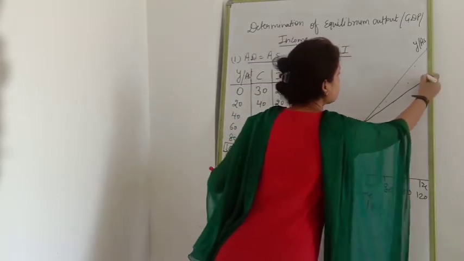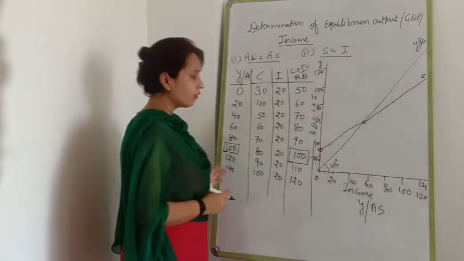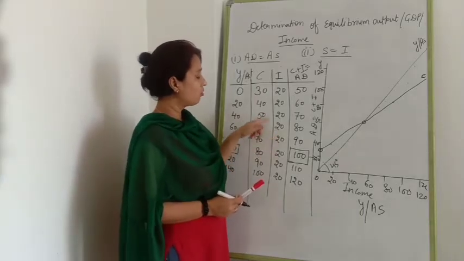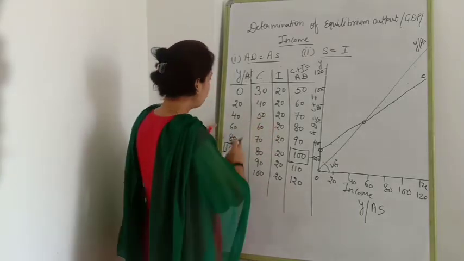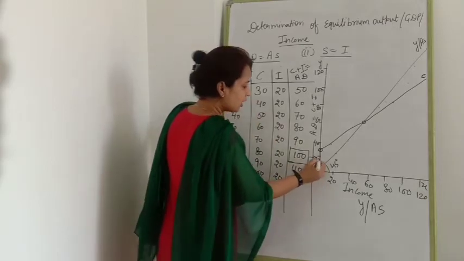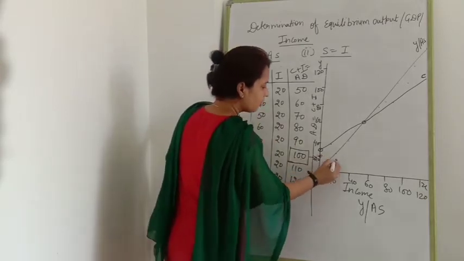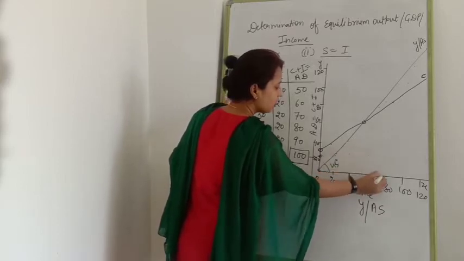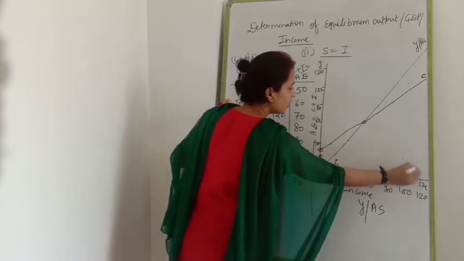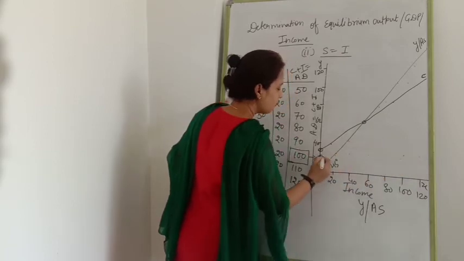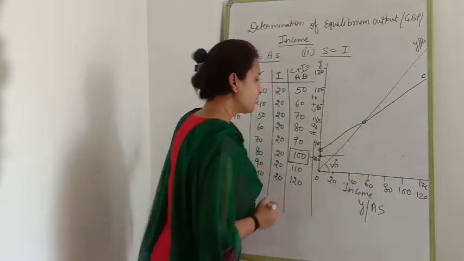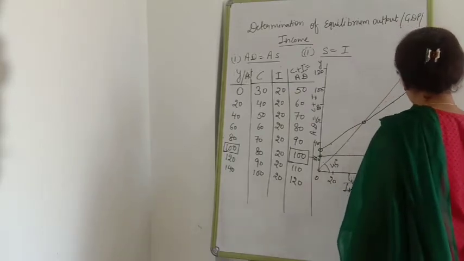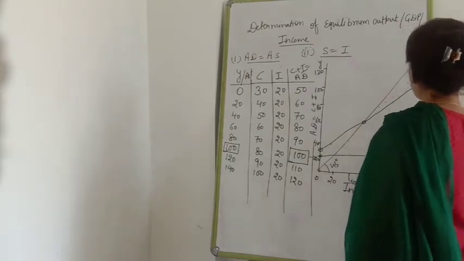That is C. Clear? Now, the next column which we are going to draw is I. All of you know at 0 how much I is there? 20. At 20, 20. At 40, 20. At 60, 20. At 80, 20. 100, 20 and 120, 20. It means you are going to get a straight line, that is I. Clear?